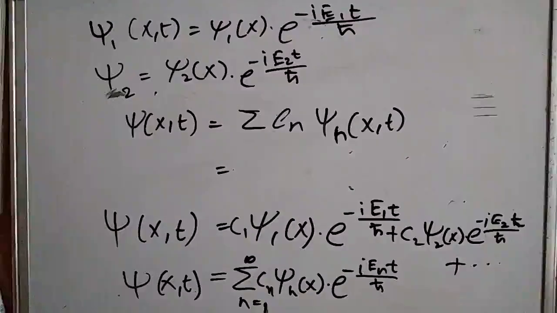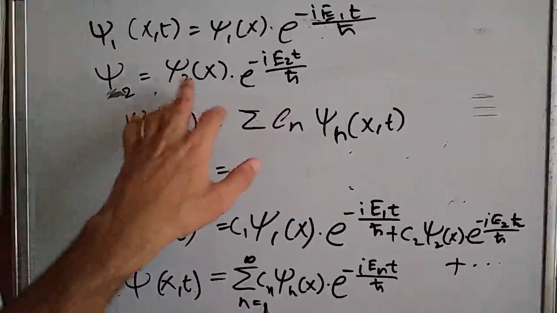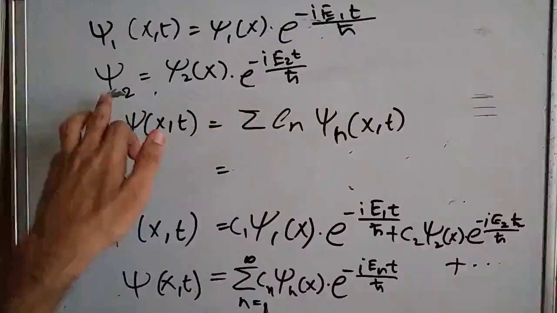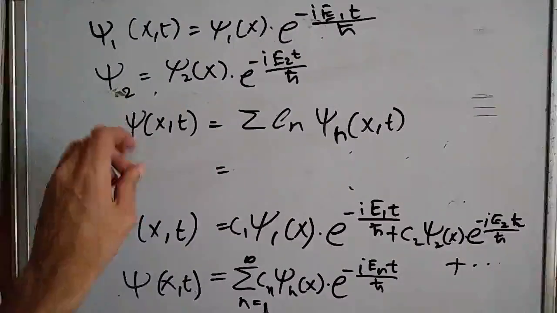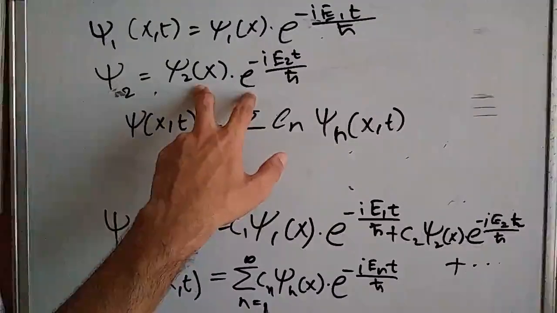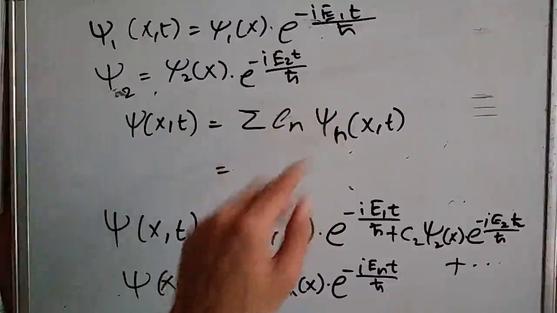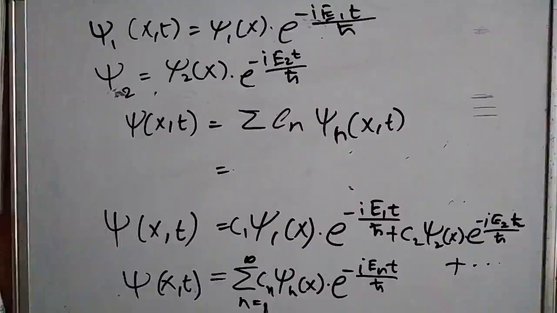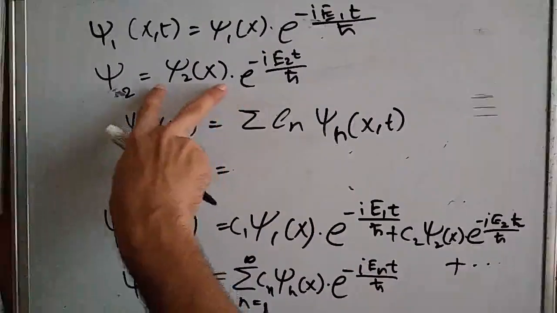So the third takeaway from this separable solution will be that the separable solution that we get, for example psi 2, which is the product of psi 2 of x and e to the power minus i E2 t by h, is independent of time.